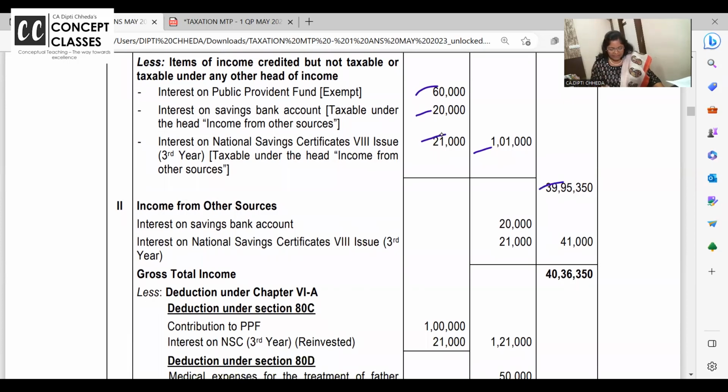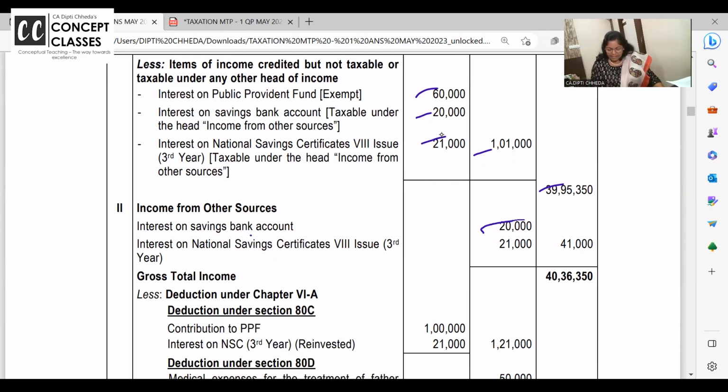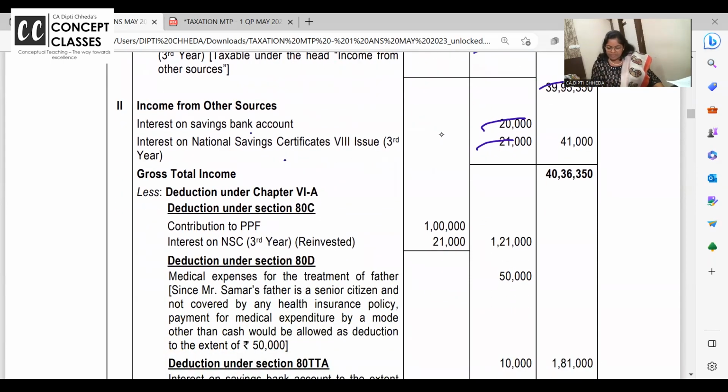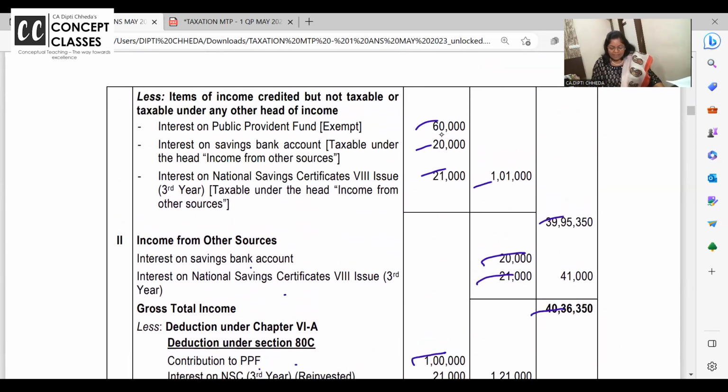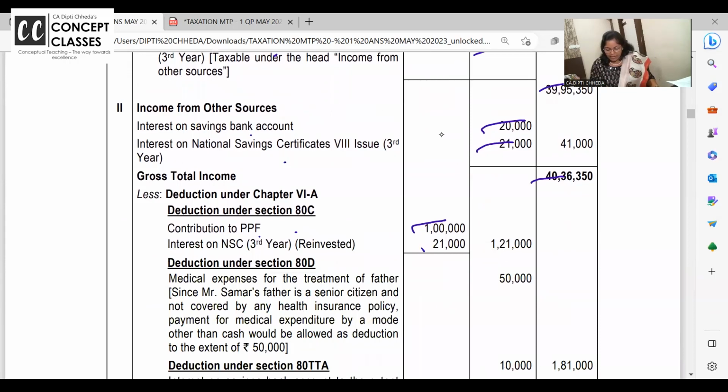This is your business income. Now income from other sources, saving bank account and NSC interest will become taxable. PPF interest is exempt. This is your gross total income. Whatever money you have put up in PPF ATC plus interest on NSC is taxable in income from other sources, but it is not received in hand. It is accrued, and accrued incomes you get deduction because it is reinvested. So you get deduction for NSC's interest because it is accrued. 1 लाख का NSC कराया, फिर 21,000 फर्स्ट ईयर का इंटरेस्ट री इन्वेस्ट हो गया तो एटीसी में you will get a deduction.